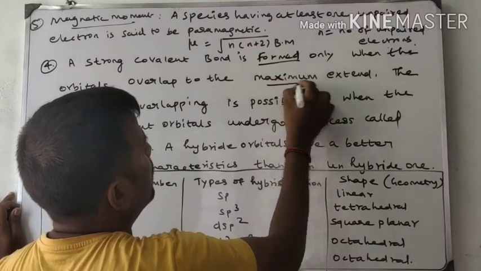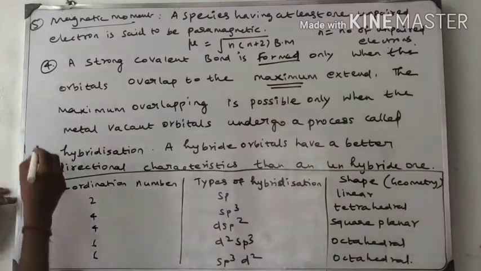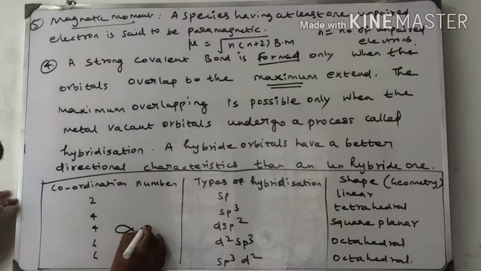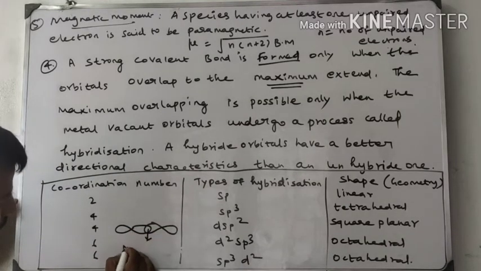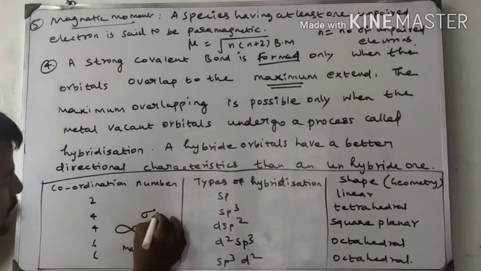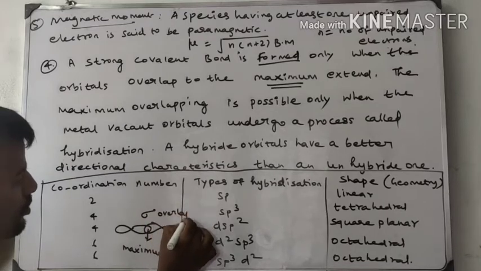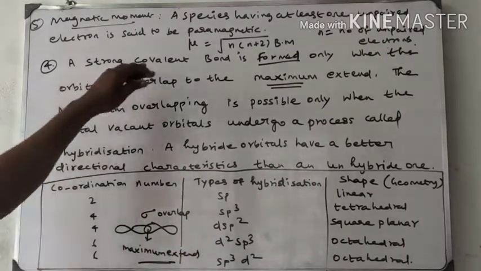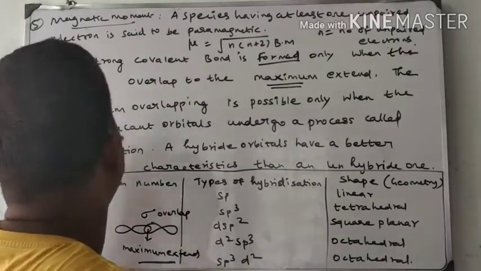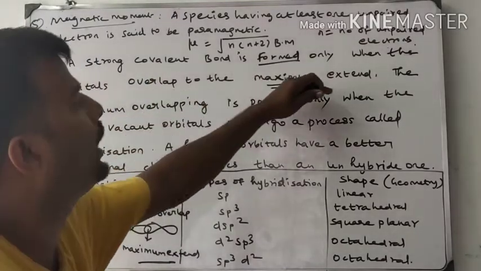It is very important. The sigma overlapping is very strong here. So a strong covalent bond is formed only when the orbitals overlap to the maximum extent.